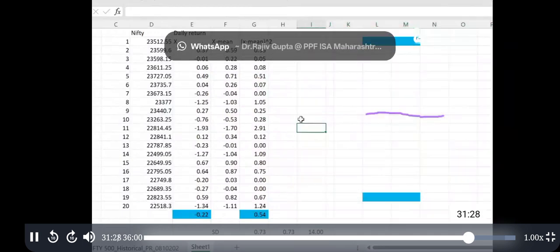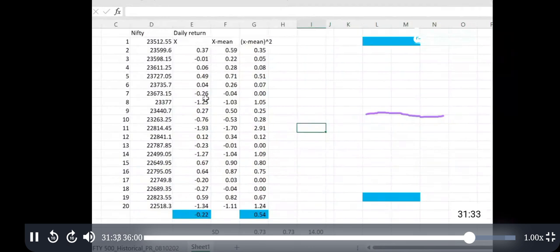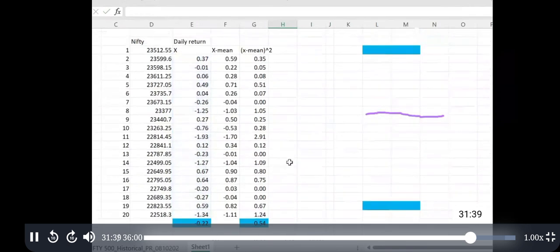Let's focus. I'll explain it here. So here, what we took was the standard deviation of all the observations. Okay, this 73 was the observation. But what if we take only the returns which were negative or below average? Okay, so let's start writing here.